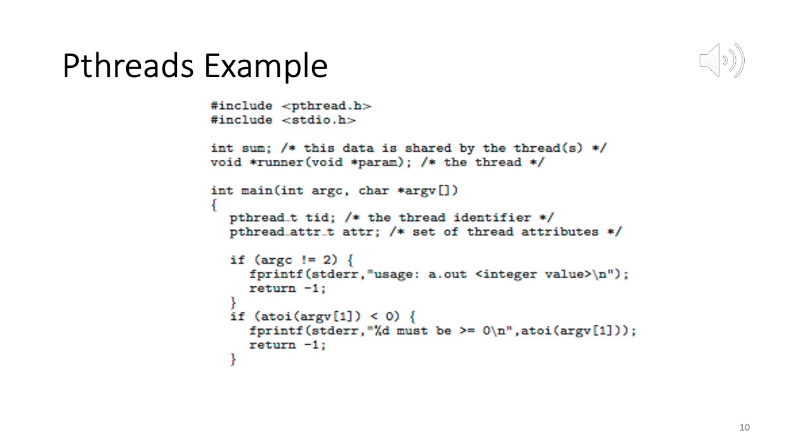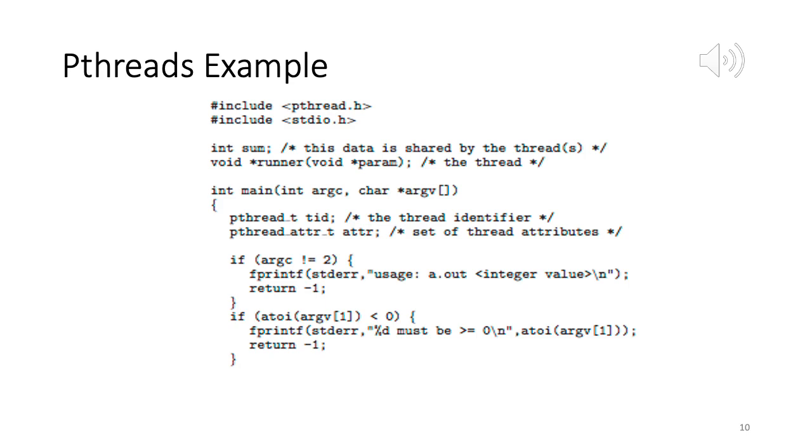Now we need some header files: pthread.h for calling the thread functions, stdio.h, and in addition we also need stdlib.h, which although it's not in this book, in this slide, we should have it, and the program that we share will have stdlib.h also. Otherwise you might get some warning for the atoi function which we use. Okay, so we include stdlib.h.